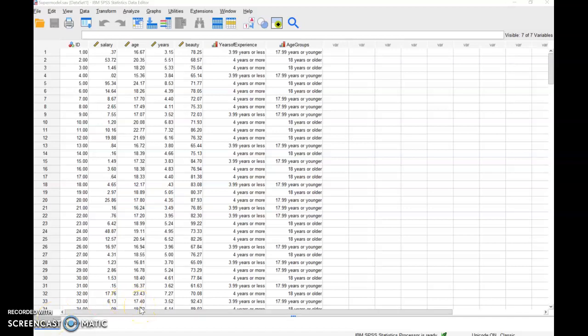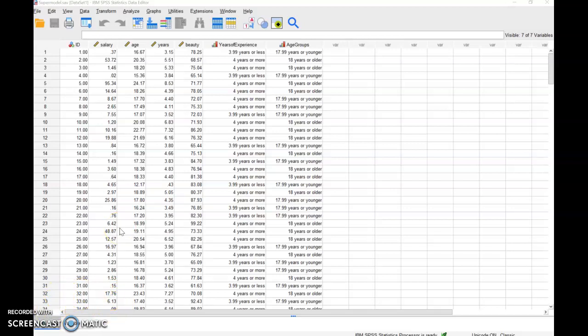So the research questions that I'm going to be answering are: does the effect of supermodel age, those younger than 18 versus those 18 and older, change with experience, those who have been working more than 4 years versus less than 4 years, and which group or groups of supermodels make the most money, referring to both age and experience.